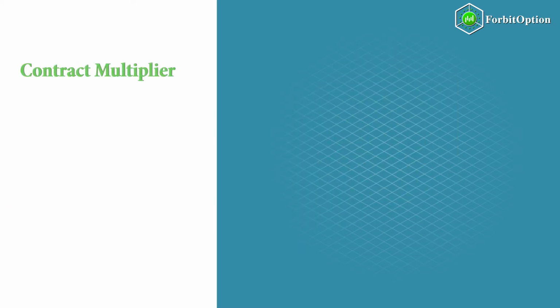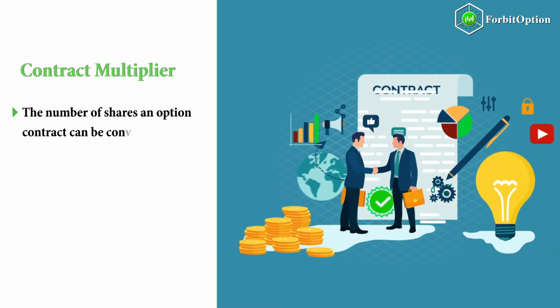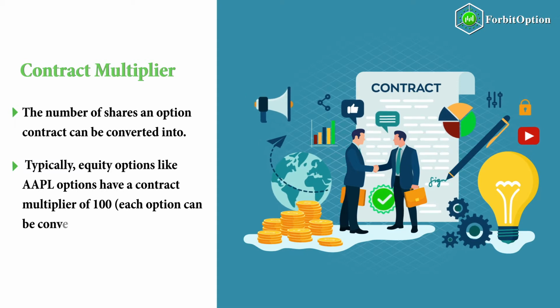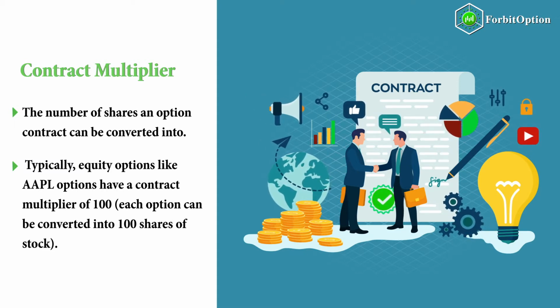Contract multiplier. The number of shares an option contract can be converted into. Typically, equity options like AAPL options have a contract multiplier of 100. Each option can be converted into 100 shares of stock.